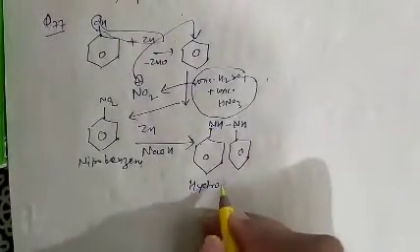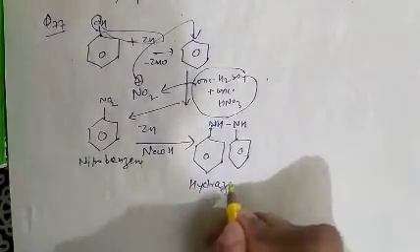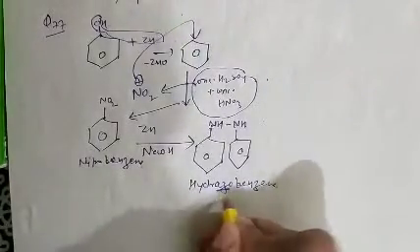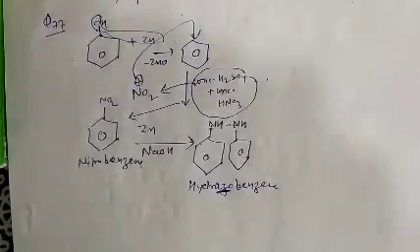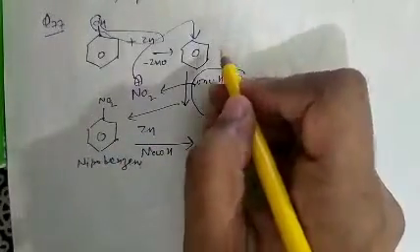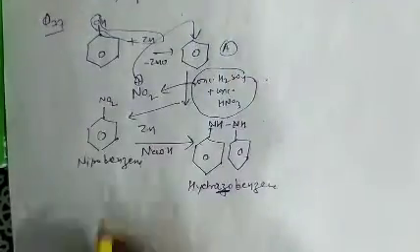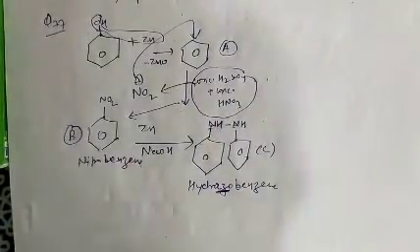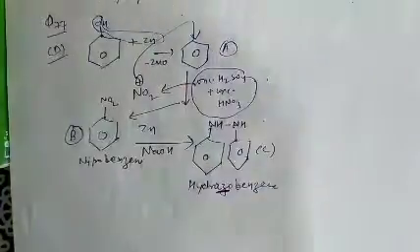So in question number 77, A is benzene, then B is nitrobenzene, then C is hydroazobenzene. So option D is correct.